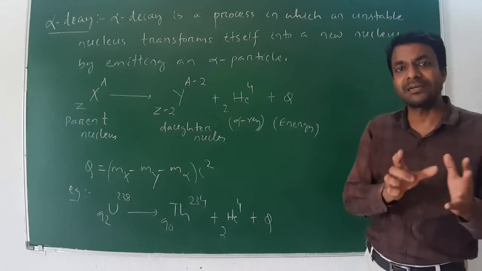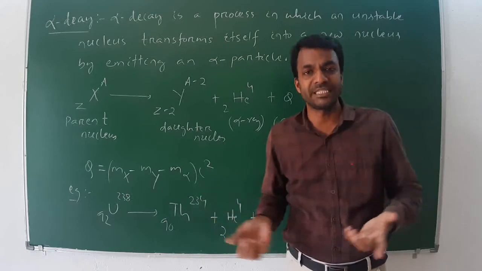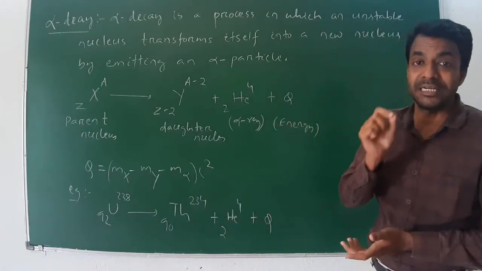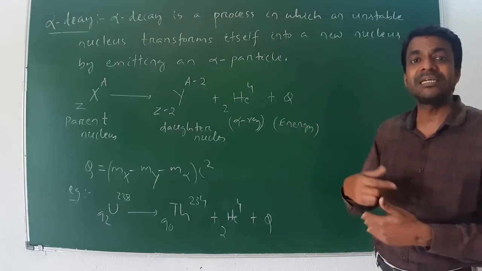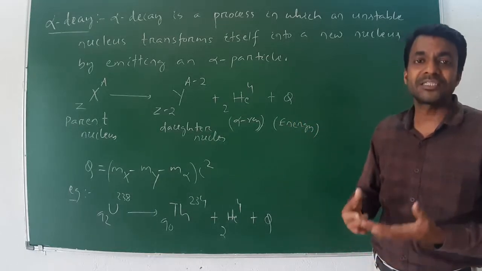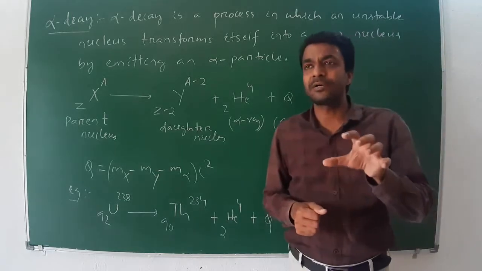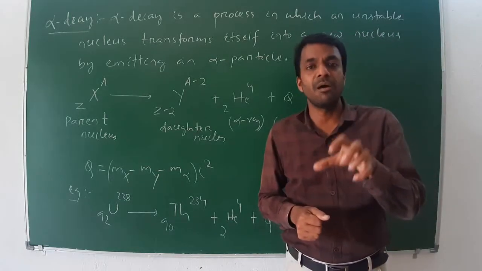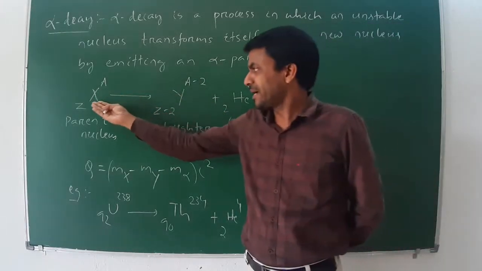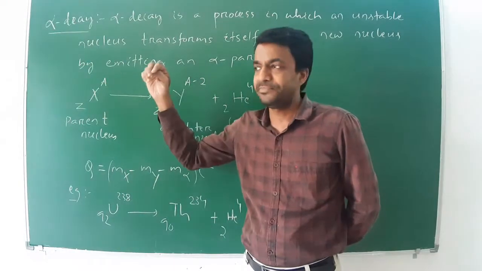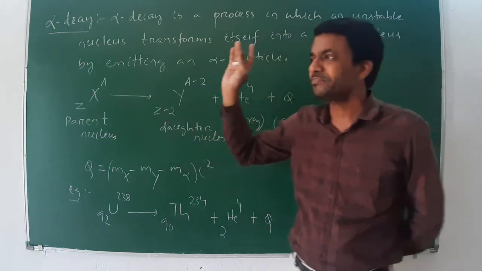But before that, we discussed the Soddy-Fajans displacement law, but that is not the decay. Decay here is a process in which a new element is formed and some energy is released. For example, the general equation of an alpha decay is: let an element X have atomic number Z and mass number A.